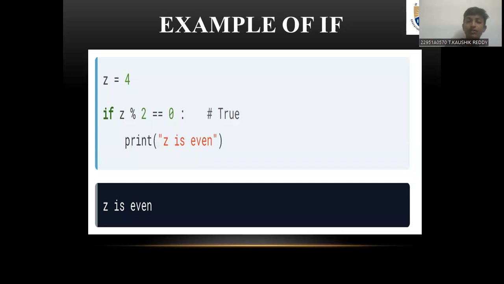So, an example of the if condition. If we take z equal to 4, then if z % 2 == 0: # true, print z is even. We'll get the output: Python prints z is even. So this is the code, the example of the if condition. It executes and prints for the true condition. We get the answer as z is even.